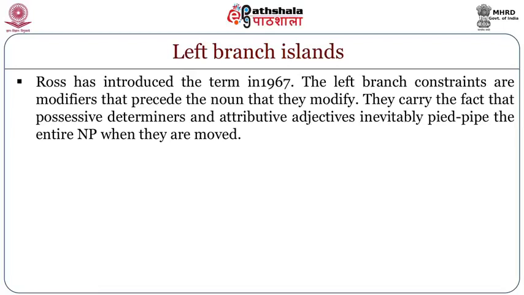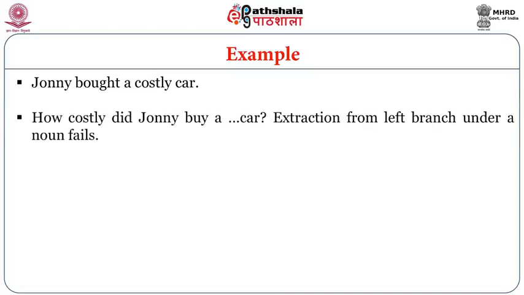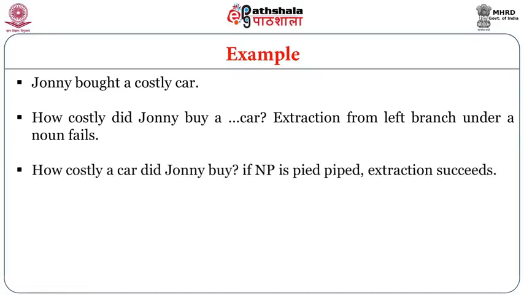Now we have left branch islands. Ross introduced the term in 1967. The left branch constraints are modifiers that precede the noun that they modify. They capture the fact that possessive determiners and attributive adjectives inevitably pied pipe the entire noun phrase when they are moved. For example, John bought a costly car. How costly did John buy a car? Extraction from the left branch under a noun fails. How costly a car did John buy? That is the question. If the noun phrase is pied piped, extraction succeeds.